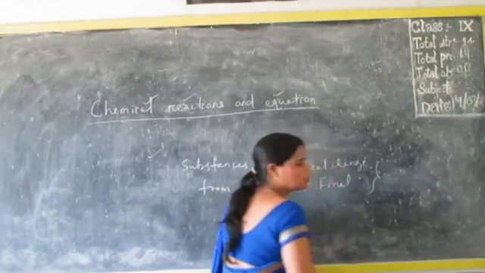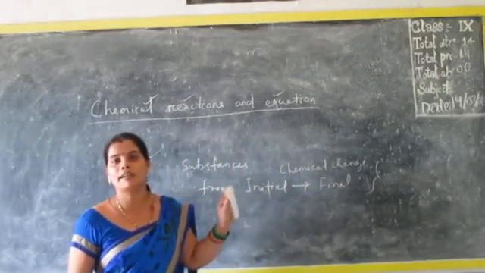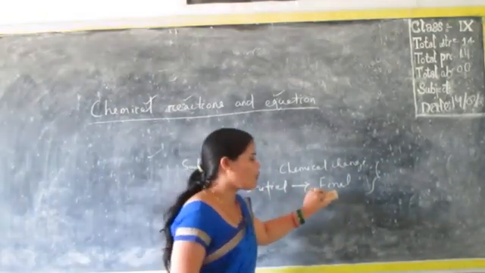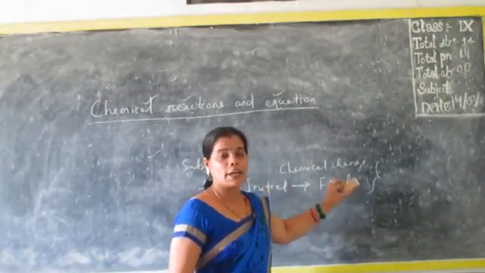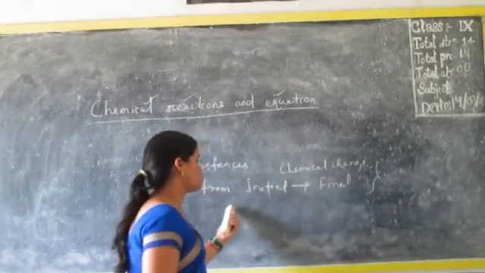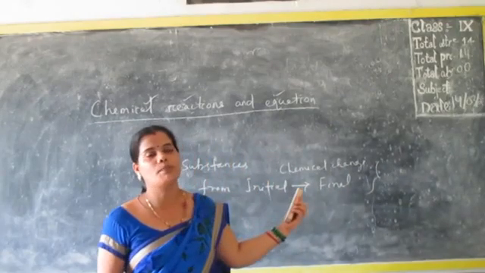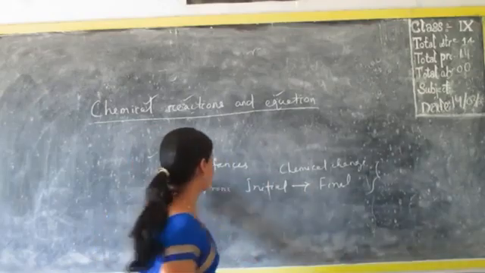In short, this process is called a chemical reaction. Once we get the final product, if you want to change it back to the initial one, you cannot.